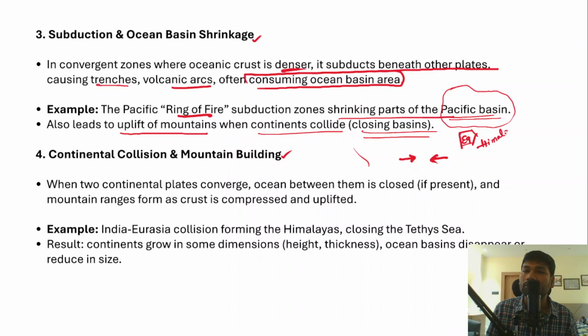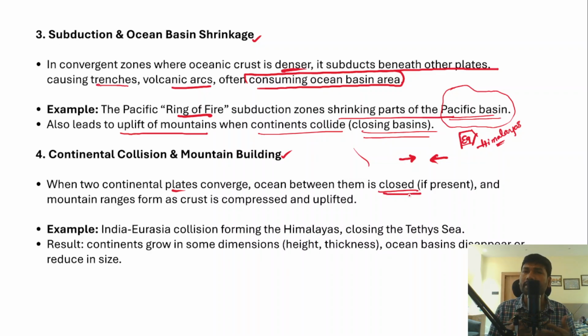So Himalayas are known as the youngest fold mountains. They are formed because of the continental collision, and then mountains are built, right? So when two continental plates converge with each other, the ocean between them is closed if there is an ocean.